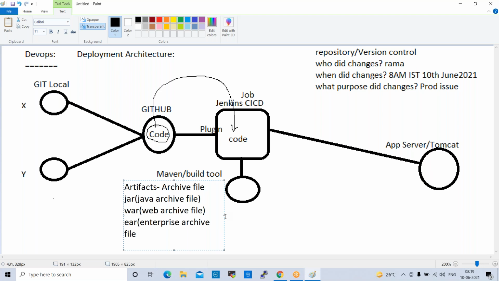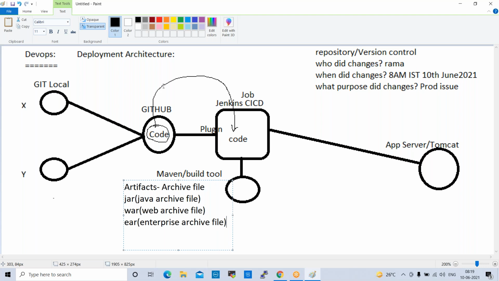So based on your application, it will generate archive files. Not only jar, not only EAR, not only war. Whatever applications you have, it will generate artifacts. An artifact is nothing but an archive file, a single file, a binary file. So it will convert into a binary file.